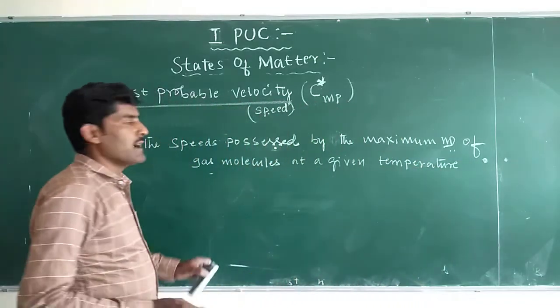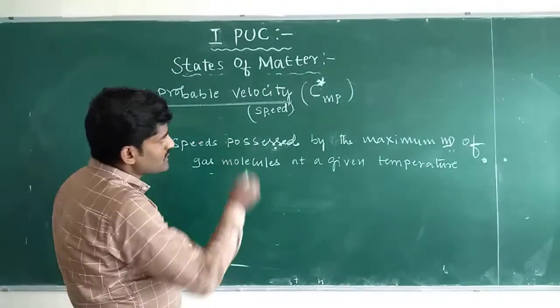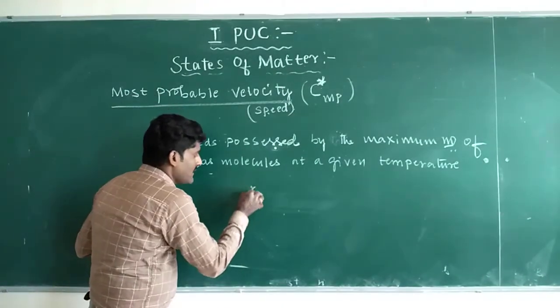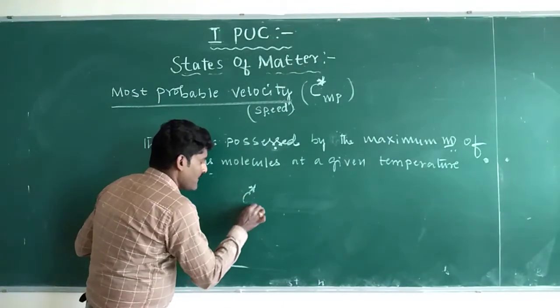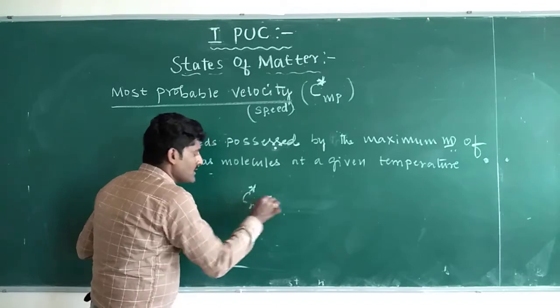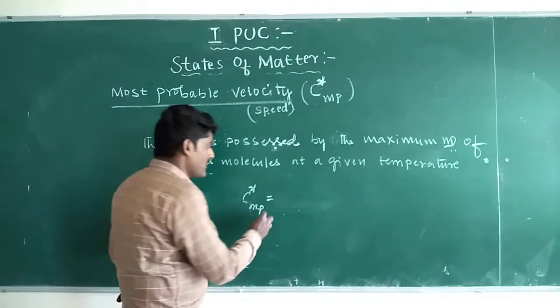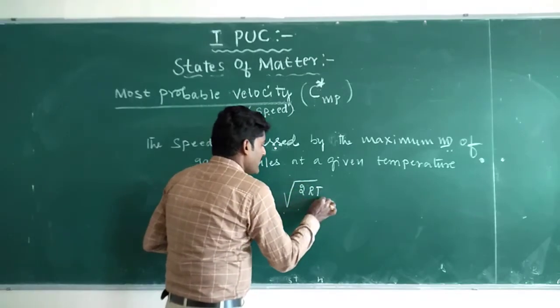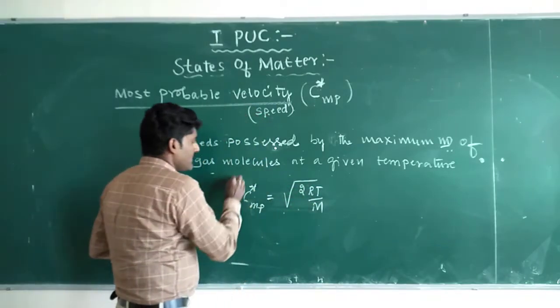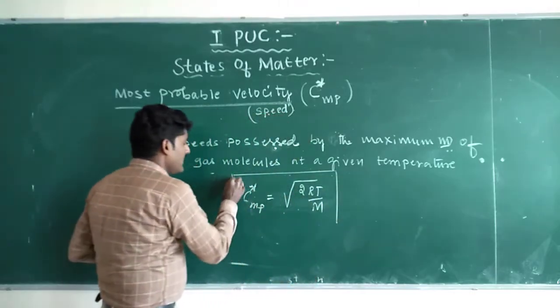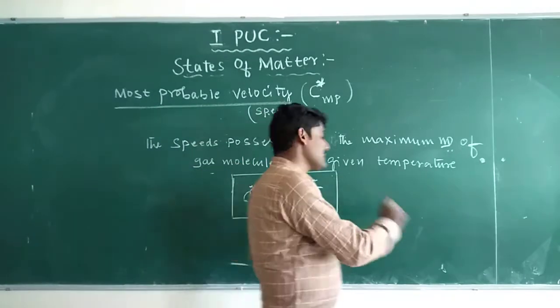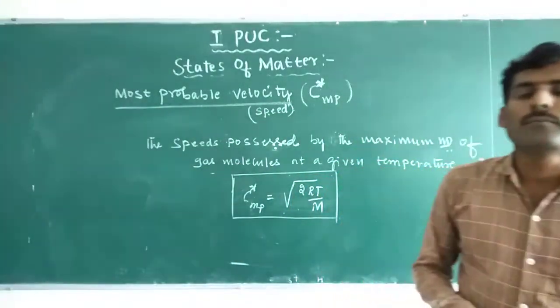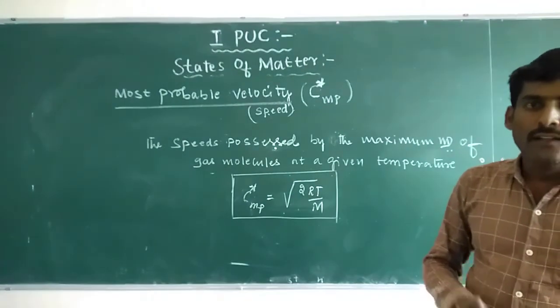So here at a given temperature, the most probable velocity is given by C star MP. Most probable velocity or most probable speed is given by root of 2RT divided by m. Root of 2RT divided by m is called the most probable velocity.